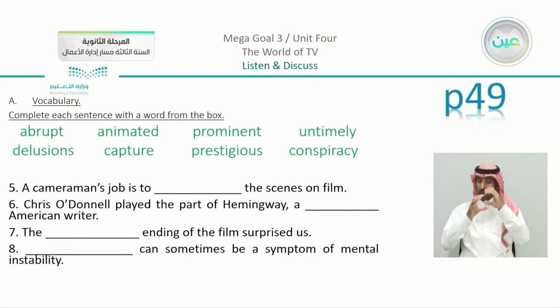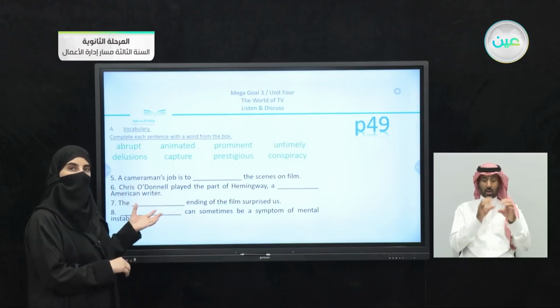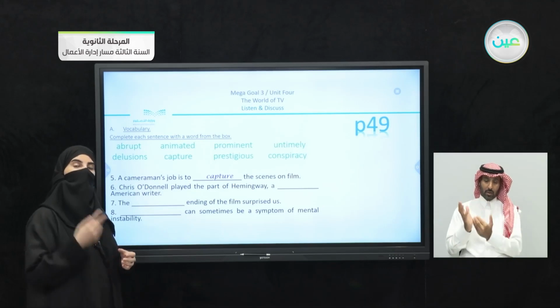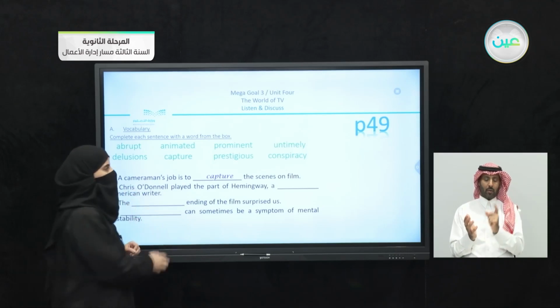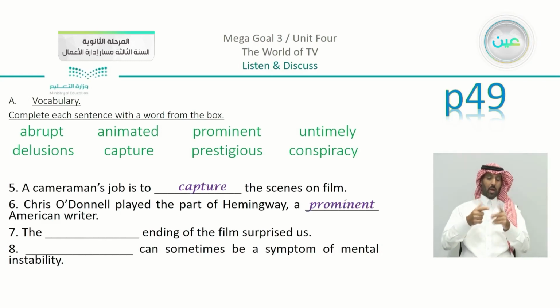Moving on to number 5. A cameraman's job is to blank the scenes on film. Since we are talking about a cameraman, the most suitable word is capture. Number 6. Chris O'Donnell played the part of Hemingway, a blank American writer. A lot of writers are considered to be one word, and we are going to give them an adjective to describe them. The suitable word is prominent. And then the blank ending of the film surprised us. If something happens suddenly, we can say that this is something abrupt.